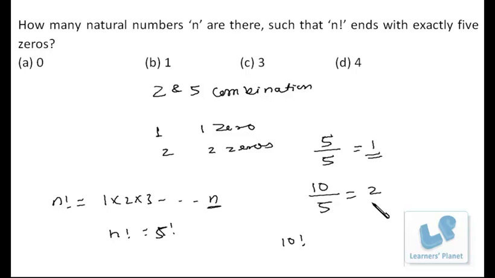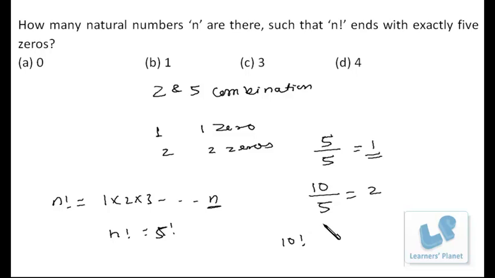Suppose I wish to calculate how many zeros are there at the end of 10 factorial. Now 2s are more, so just check how many 5s are there, that we have calculated. 2 5s are there. So if you expand 10 factorial, you will be getting 2 zeros at the end. That means there are 2 combinations of 2 and 5.